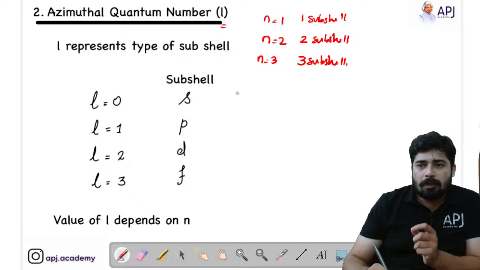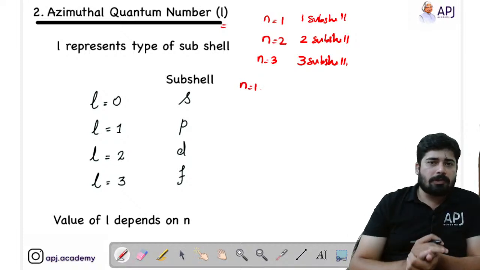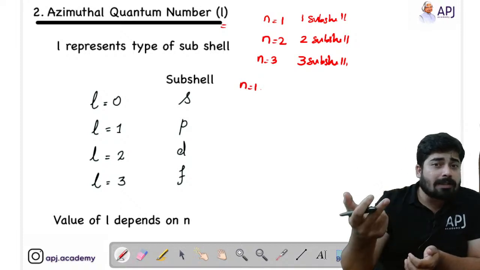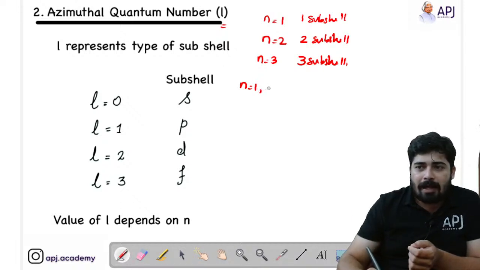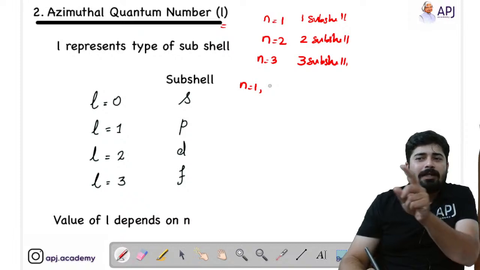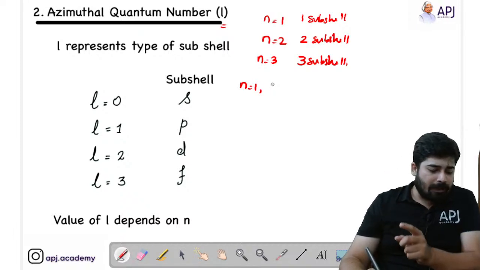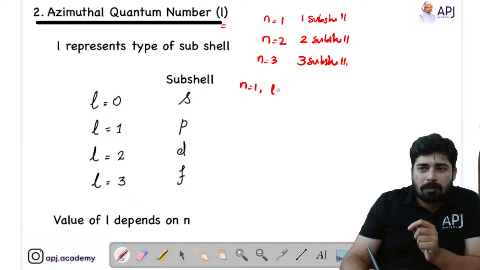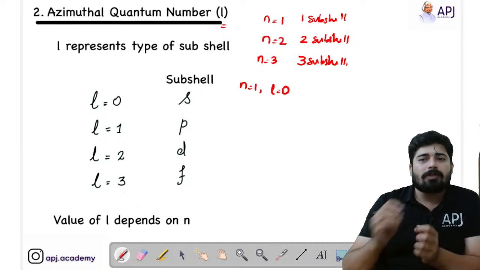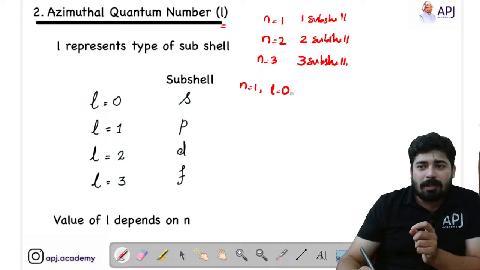Now, if that is clear, we will move on to the values or the indications of that shell. If we are talking about the first shell, how many subshells are possible? Only one subshell. We denote it by a value 1 less than that of the shell. That means if the shell value is 1, then that subshell will be L equal to 0, and that subshell is called the S subshell.